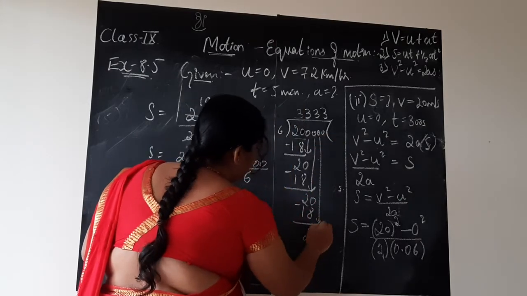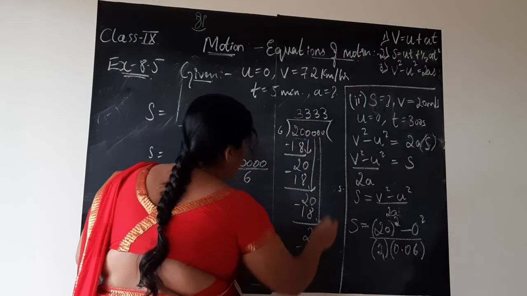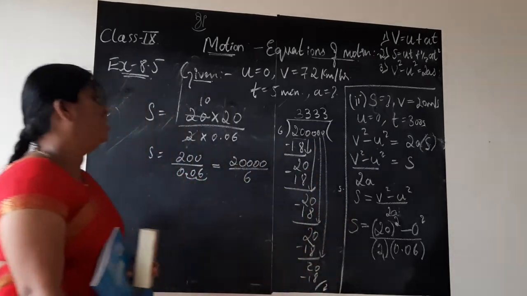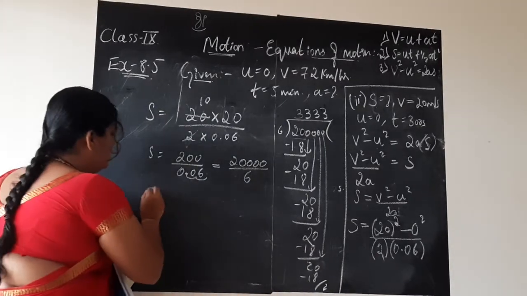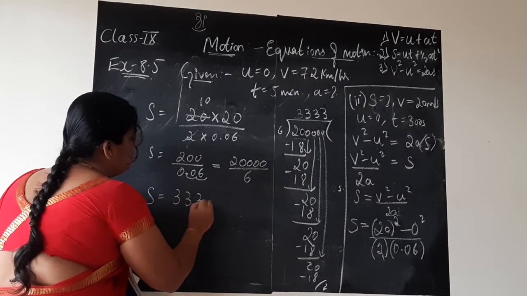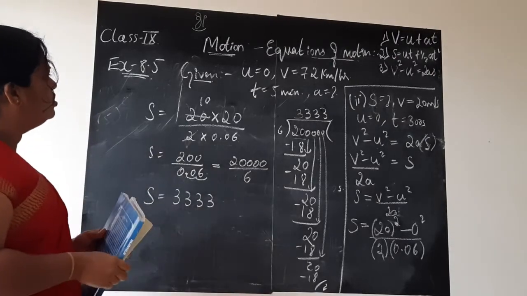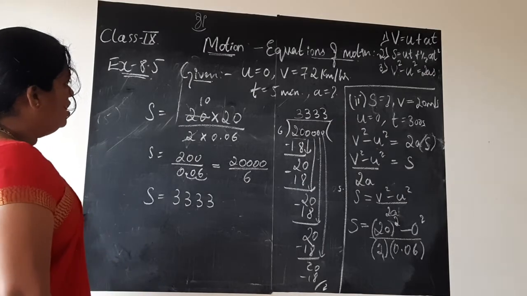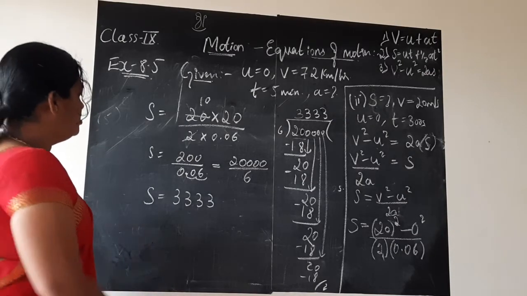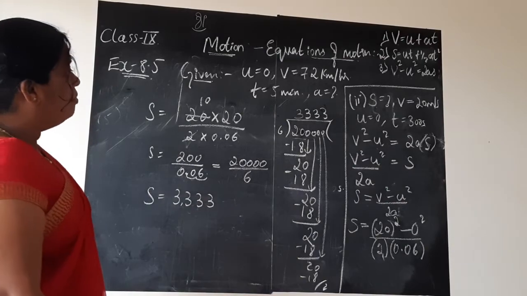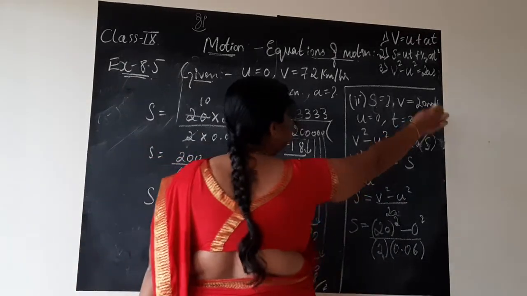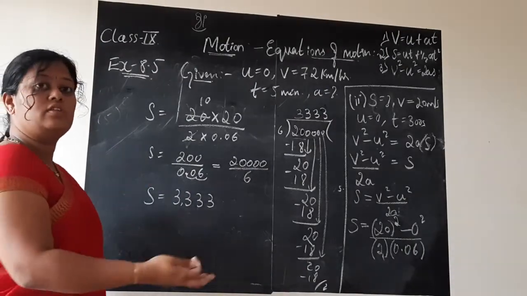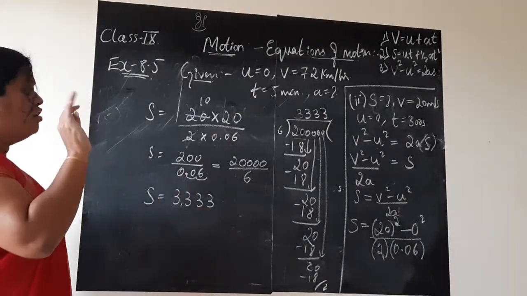Bring down 0. Again minus 18 to bring down the last 0. 20 minus 18, again the remainder is 2, like this. So the distance covered is 3333. Can it be 3333? Yes, it is 3333 itself. But it is in terms of meter per second, children. Don't get shocked. Is it covering a distance of 3333 meter in 5 minutes?